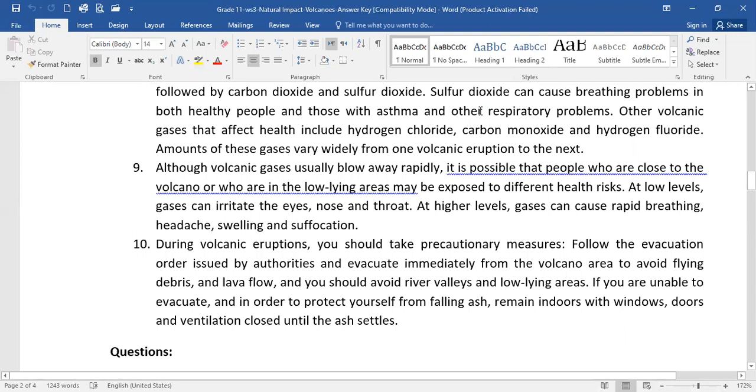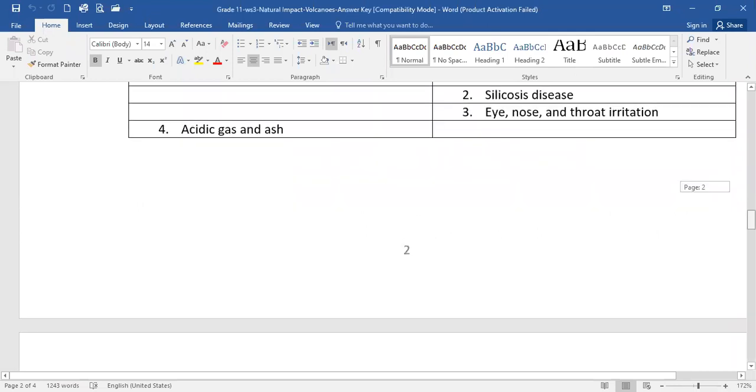How? Okay, I need to show how the author is advising. He says, follow the evacuation order issued by authorities and evacuate immediately. If you are unable to evacuate, in order to protect yourself from falling ash, remain indoors. All of these mean that the author is advising. Okay, this is one of the most common tones you will get.